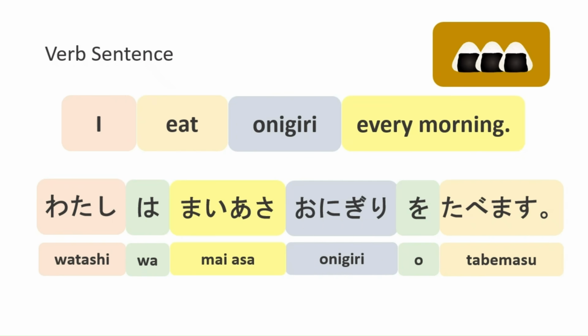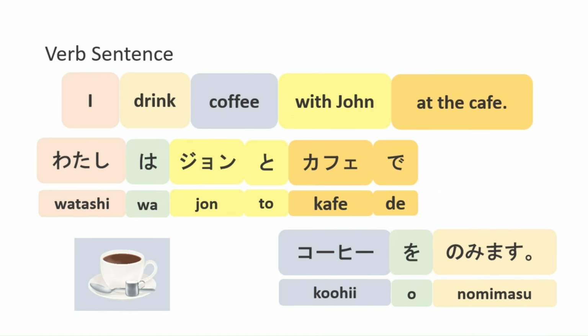Finally, let's learn verb sentences. Example: I eat onigiri, rice balls, every morning. To eat is 食べます。私は毎朝おにぎりを食べます。Take a look at this example sentence. Particles are useful when you want to add information to a sentence.